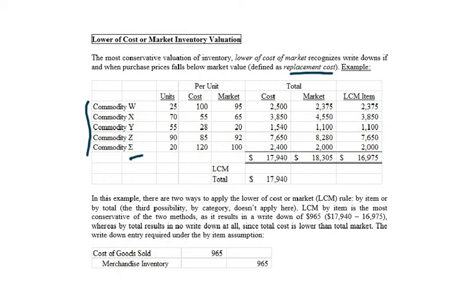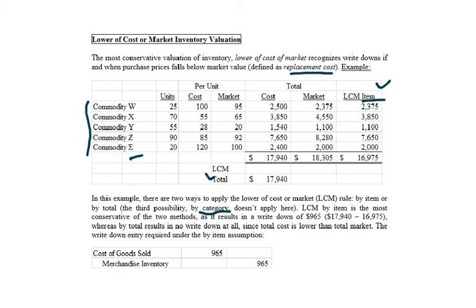We can do lower of cost or market by item, which is the one we're going to focus on mostly. We can do it by total, which is one we'll look at briefly, and you'll see why. And there's a third possibility, by category, which I didn't apply here, and that's probably the rarest of the bunch. Now, if you're really looking to write down inventory, you're going to do it by item, because if you do it in any other method, there's a chance you would write nothing down, as you'll observe in a moment.